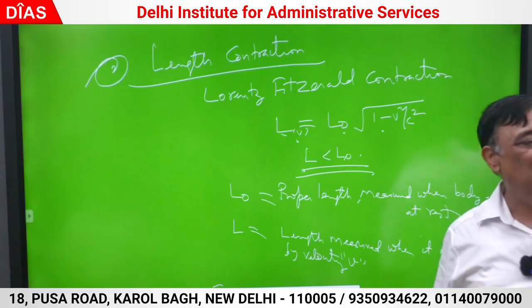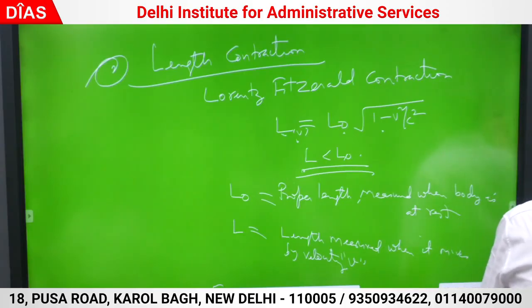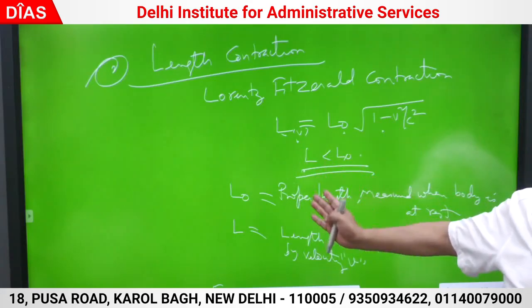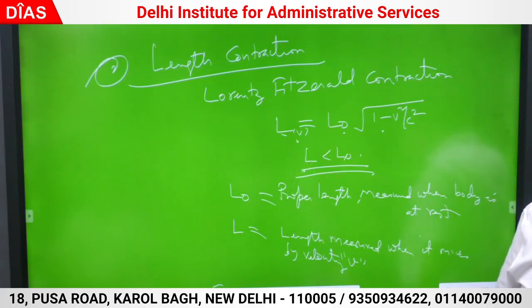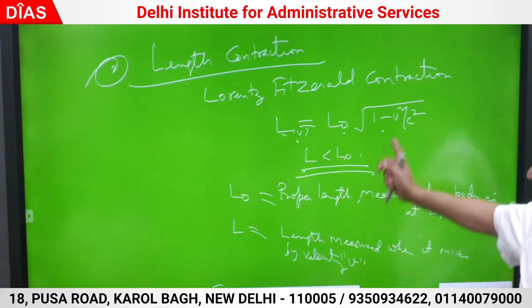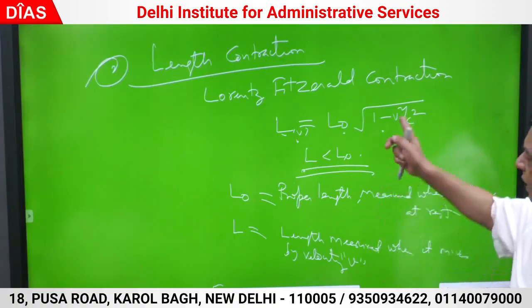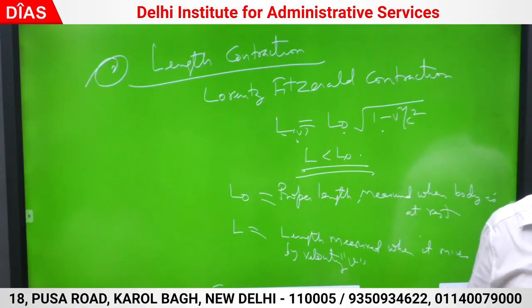If v is very much less than c, there is no contraction. If v is very small, of the order of 10 raised to power 5, this factor becomes 1, and L is same as L naught. It operates when v is comparable with the velocity of light, meaning 0.1 c, 0.2 c, 0.3 c, 0.4 c.